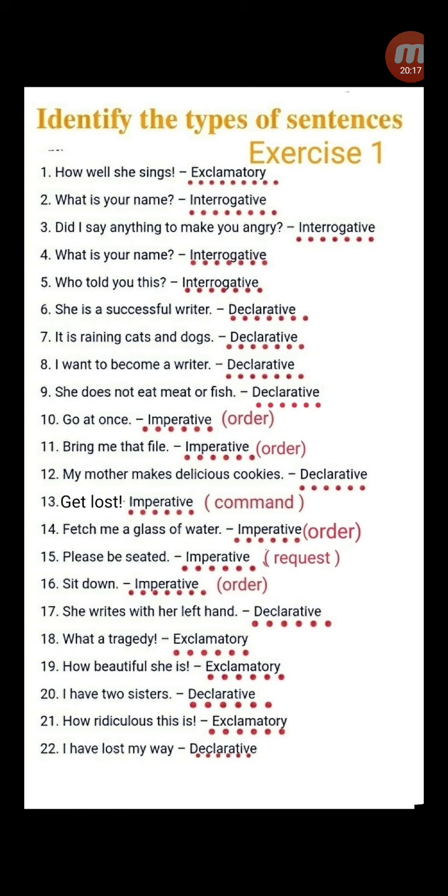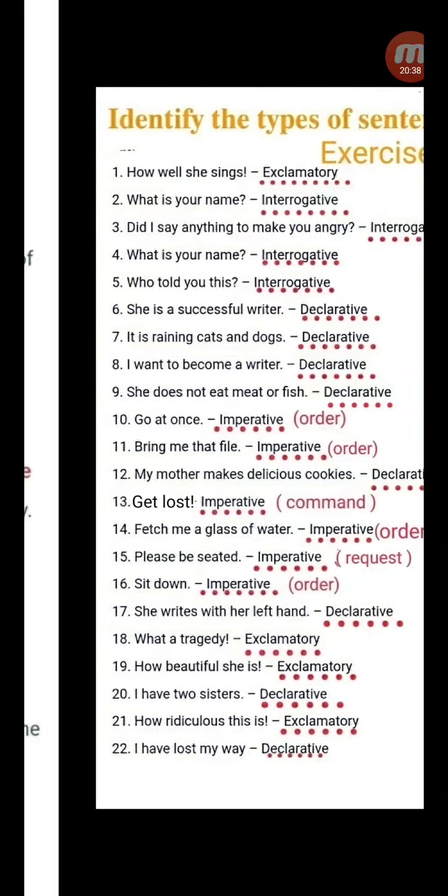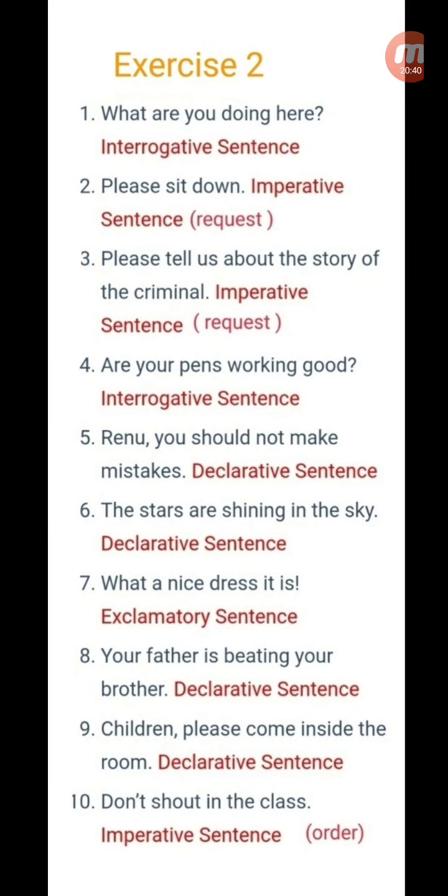What a tragedy! Exclamatory. How beautiful she is! Exclamatory. I have two sisters. Declarative. How ridiculous this is! Exclamatory. I have lost my way. Declarative. Let's see the next exercise.